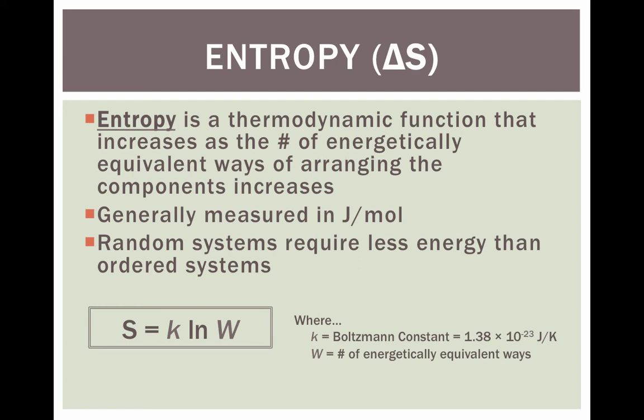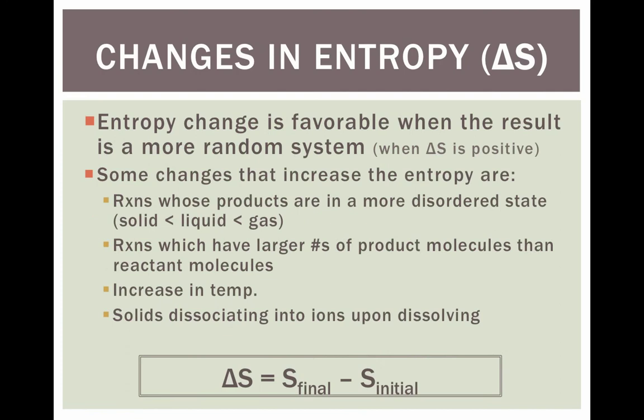This equation for calculating entropy that you're going to see there, you're not going to use a whole lot. You're mostly going to use standard entropies and use them to calculate overall entropies. But the way you calculate total entropy is we use something called the Boltzmann constant, which is just like all the other constants we've talked about, h and c and all the other ones. That is equal to 1.38 times 10 to the negative 23rd joules per Kelvin. And then we're going to take the ln, the natural log of W, which is the number of energetically equivalent ways, or the number of ways you can arrange the particles. Again, entropy change is favorable when the result is a more random system, or when delta S is positive.